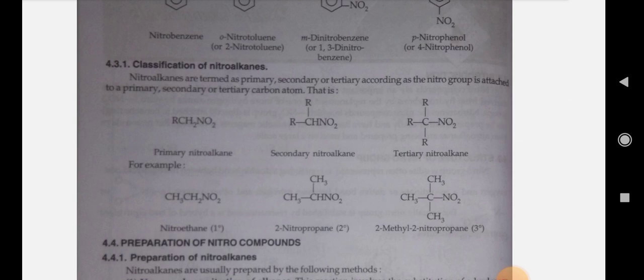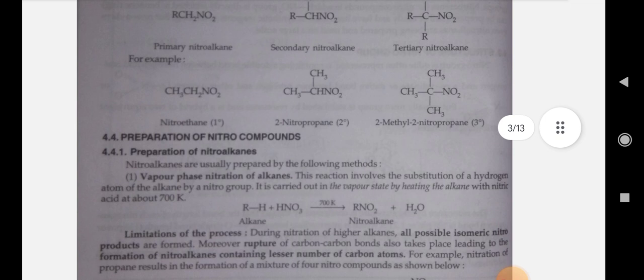Classification of the nitroalkanes. Nitroalkanes are termed as primary, secondary or tertiary according as the nitro group is attached to a primary, secondary or tertiary carbon atom, that is RCH2NO2, R2CHNO2, R3CNO2.